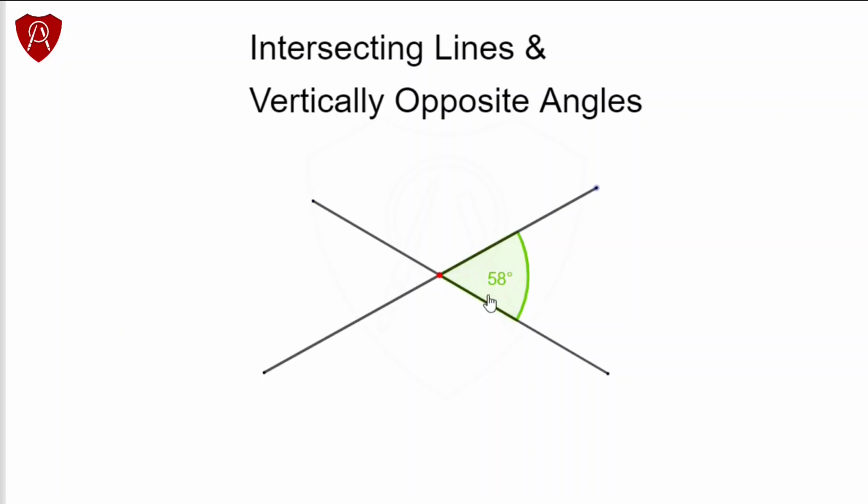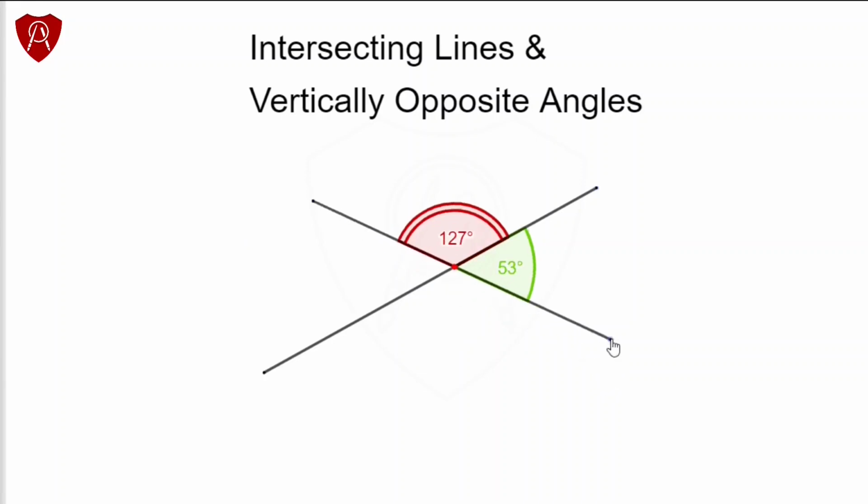This is an angle of 58 degrees. You should be able to work out the measure of this angle here, because we know angles on one side of a straight line add up to 180 degrees. So it may not surprise anyone at this point when we measure this angle and find that it is equal to 122 degrees.